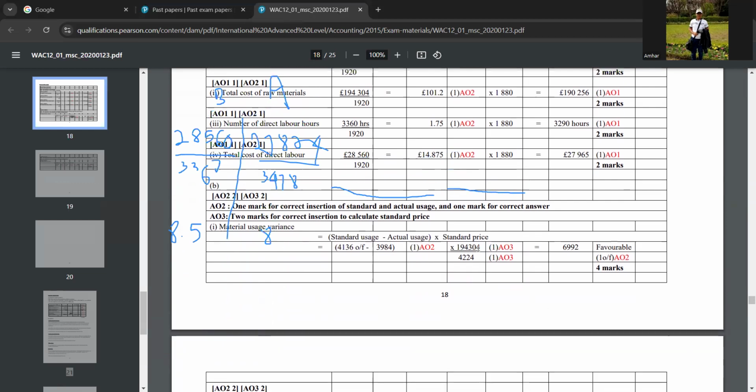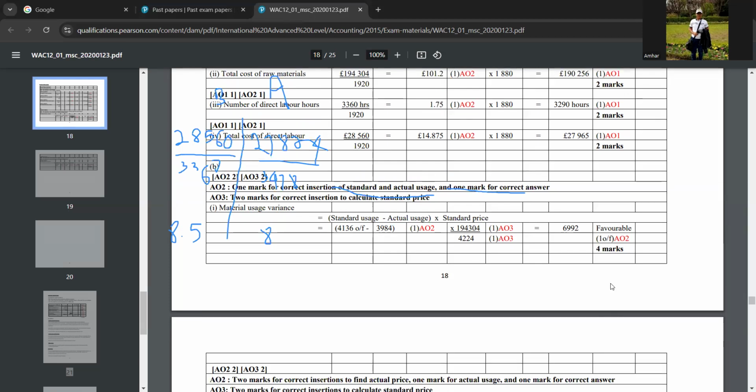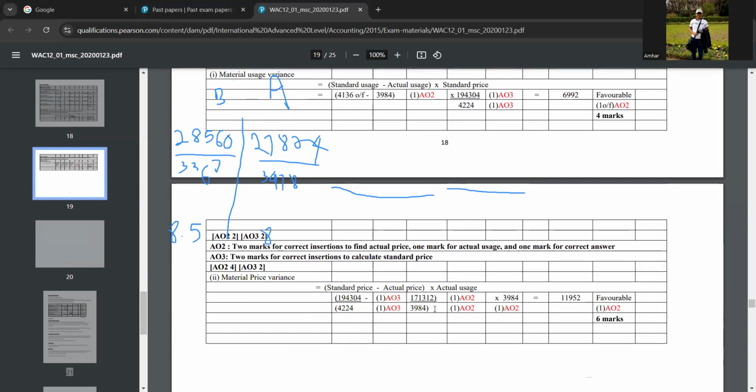Okay, look at this. Standard price: 194,304 divided by 4,224. That is 46. So the direct material standard price per unit is 46. But then the actual price, we'll look at the actual price. Okay, look at this: 171,312 divided by 3,984. When you divide this, it's 43. So they have budgeted 46, but actually the price is 43. So this is good, right?